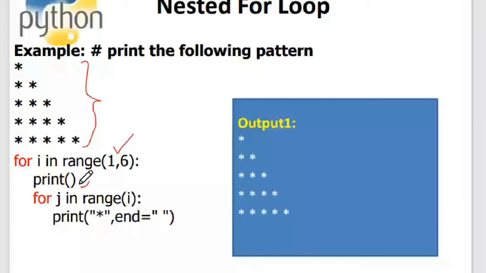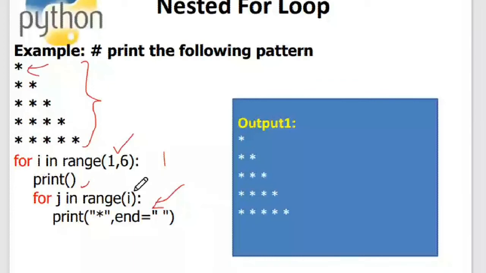Okay, so this is the inner loop. First it will take 1, so i will become 1 and it will enter inside this loop, and j we are checking. How many do you want to print in the first line? In the first line you want to print only 1, so i is equal to 1, and j in the range of i will be 1 only.